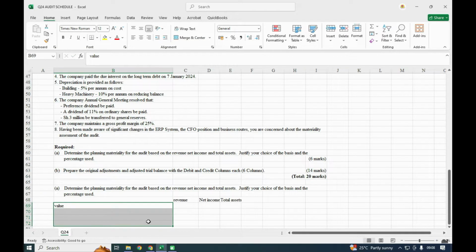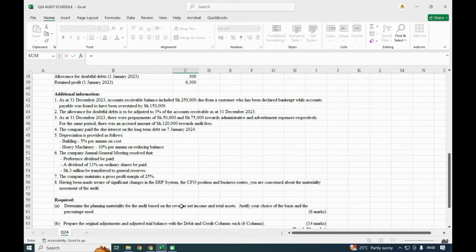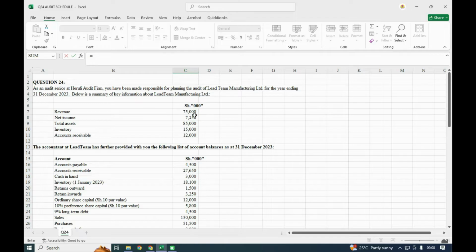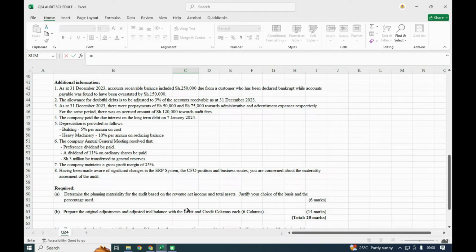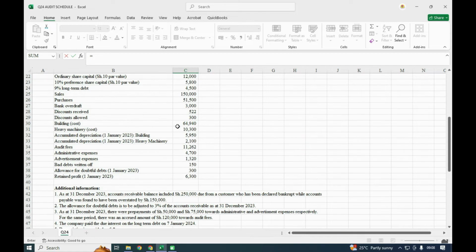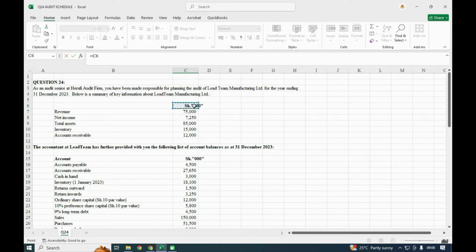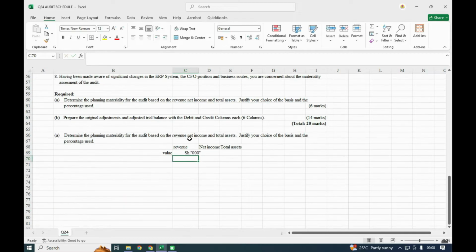And for this one, the value of revenue is, and they are in thousands of shillings. Yeah, that way.